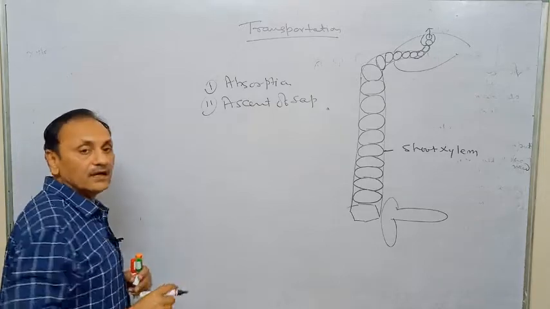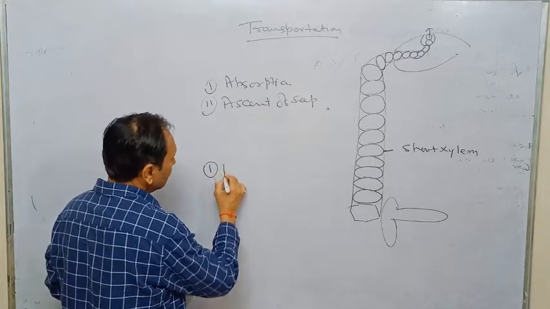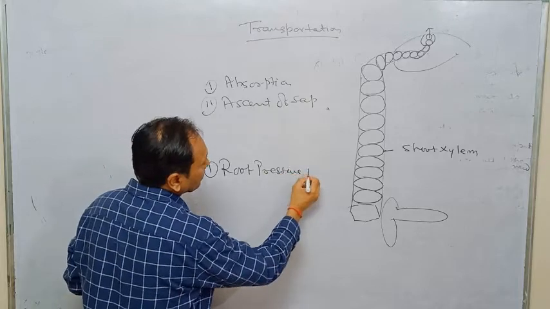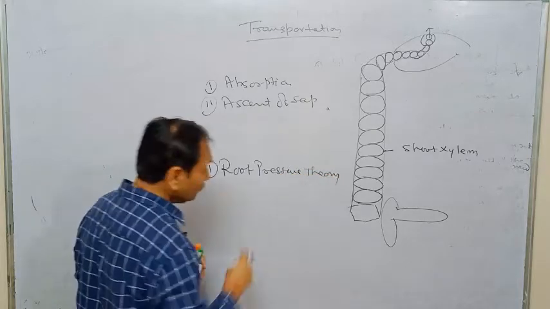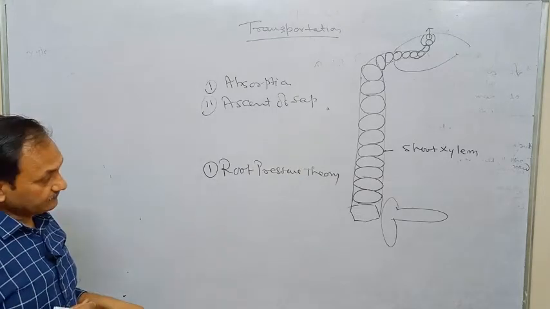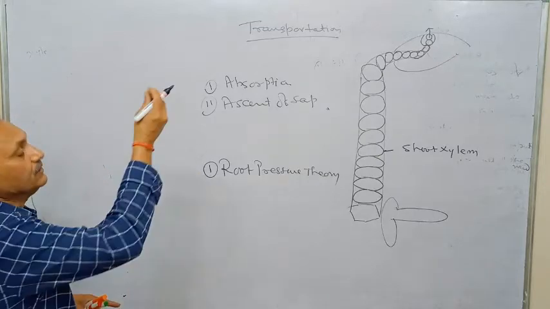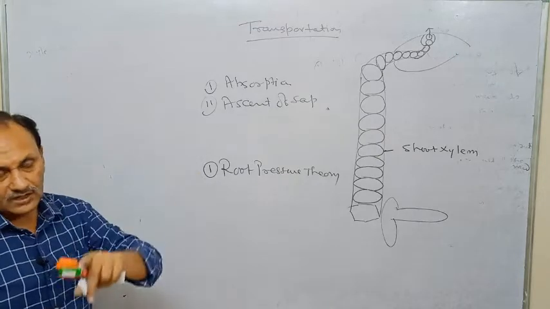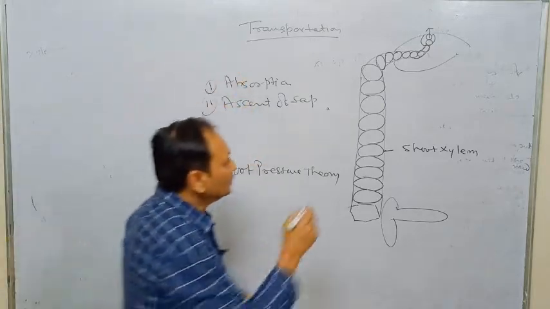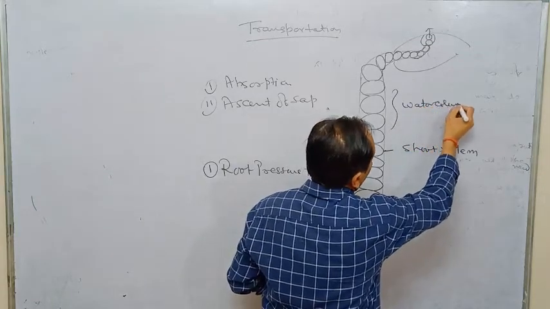Here, two theories are mainly proposed by different scientists. Number one is the root pressure theory. According to this theory, the root absorbs water and minerals and creates an upward pressure to move the water and minerals, forming a water column.